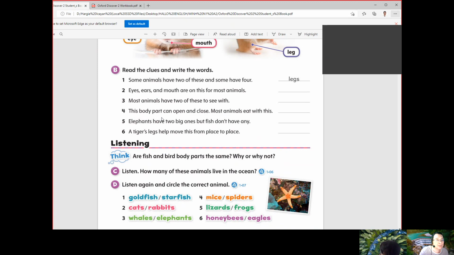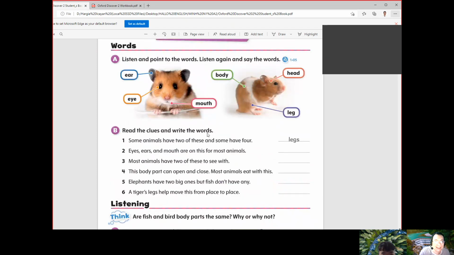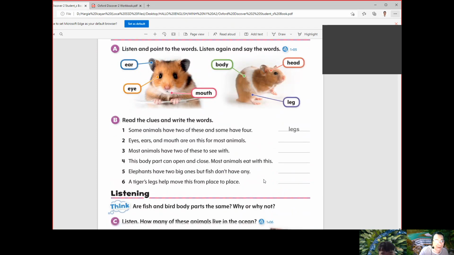This body part can open and close. Most animals eat with this. Yes. So this body part can open and close, and we use this to eat. What is that? It's the mouth. Very good.